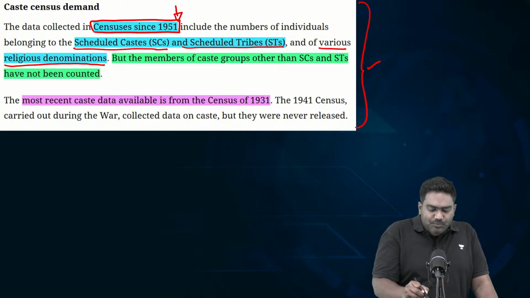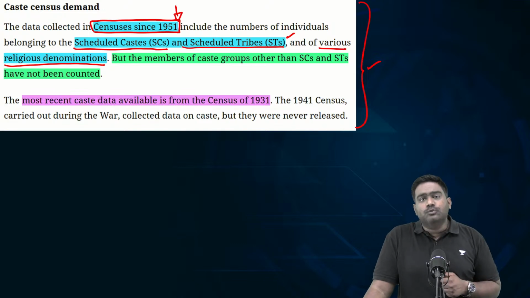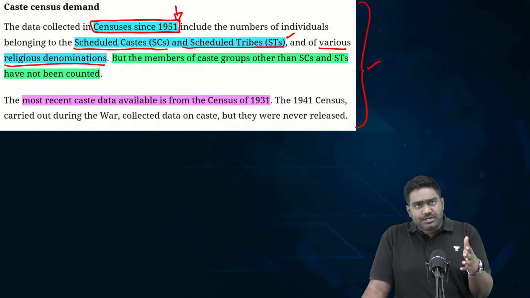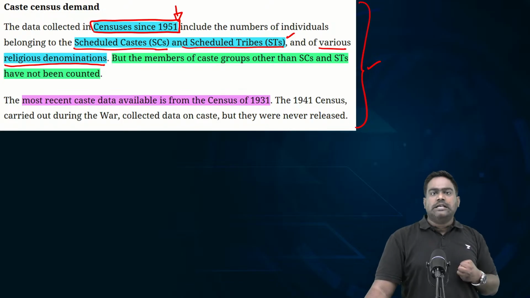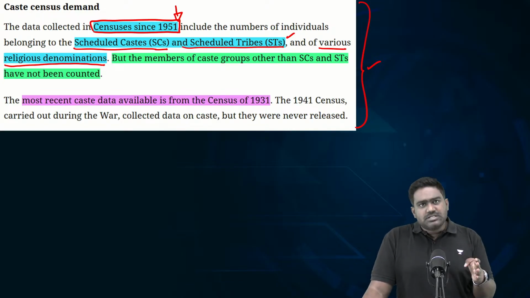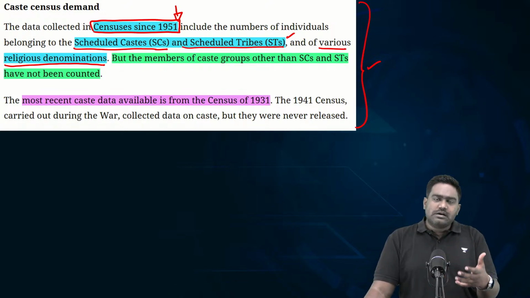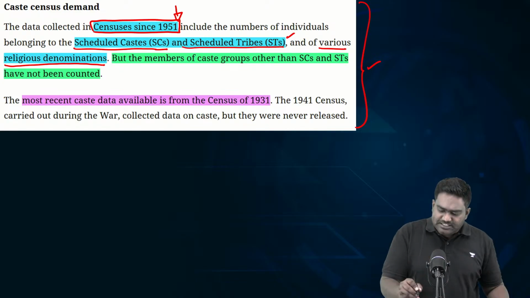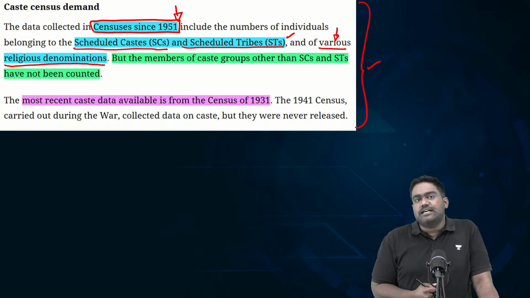So, when the census enumerators, usually trained teachers from government schools, come out with a questionnaire and ask these questions to collect the required data for the census, questions related to whether you belong to the SC/ST community and what your religion is are part of the census questionnaire, which has been a regular feature of the census exercise.